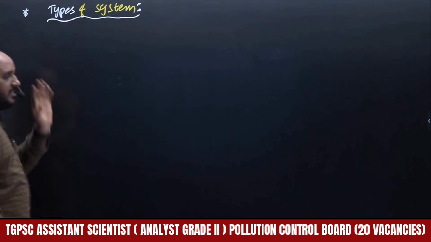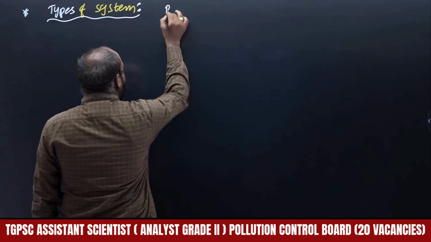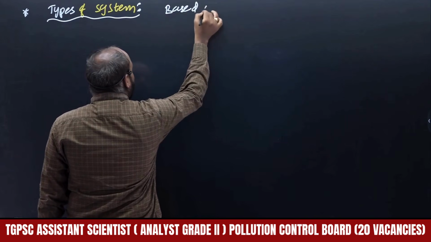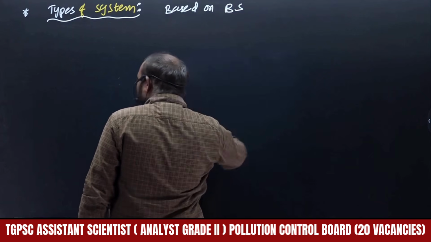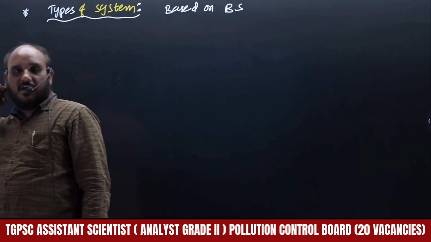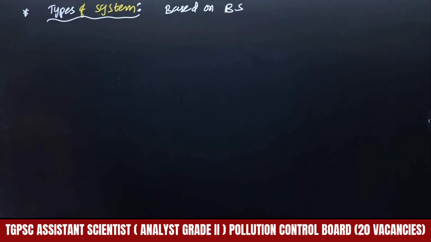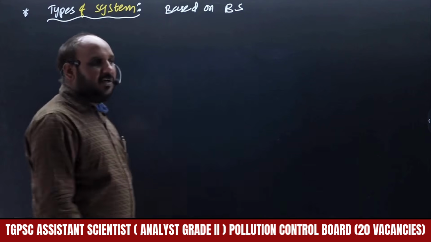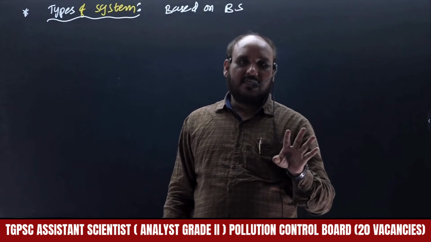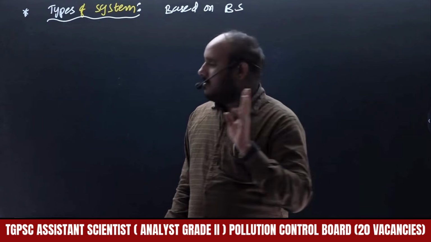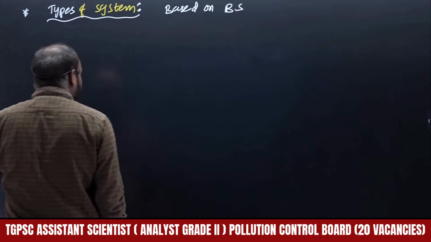Okay, types of systems, right? What are they based on? Based on boundary surfaces. What kind of boundary surface is there? Whether it is allowing heat or not allowing heat, whether it is allowing matter or not allowing matter. Based on that heat and matter, we are going to explain the various types of systems.